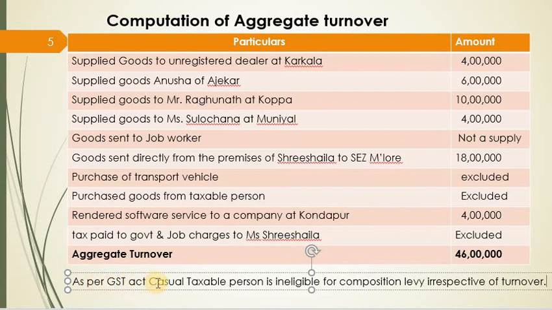So as per GST Act, casual taxable person is ineligible for composition levy irrespective of the turnover. It may be more than 1.5 or less than 1.5 crore. Doesn't matter. But casual taxable persons are ineligible for registration for composition scheme. So that's all from this video.